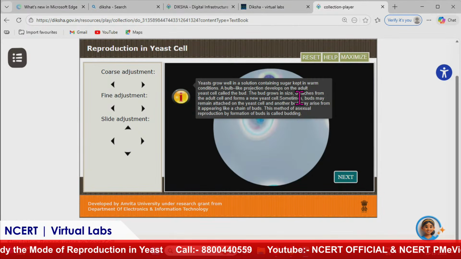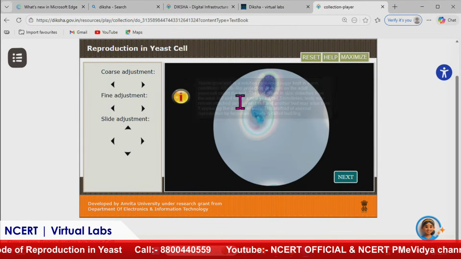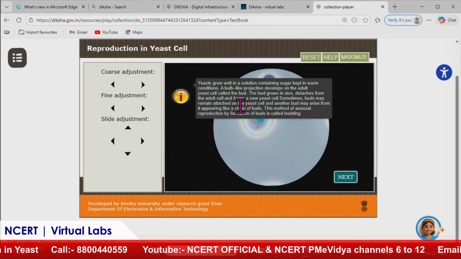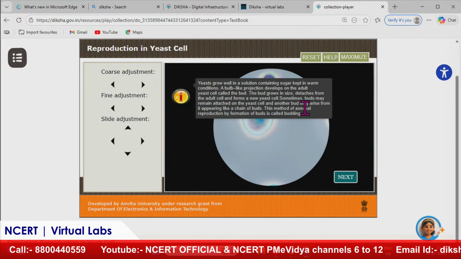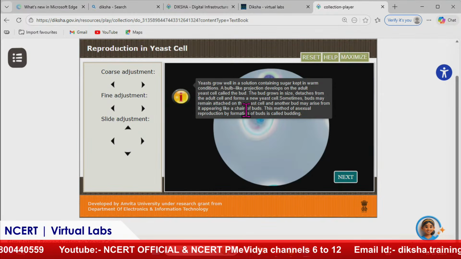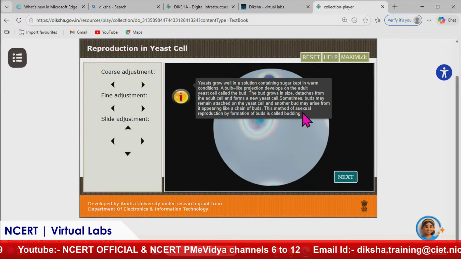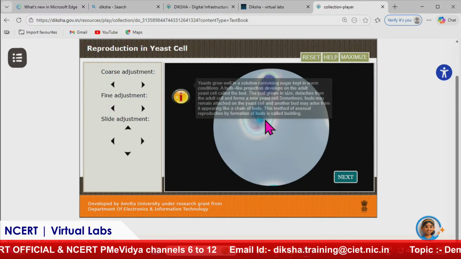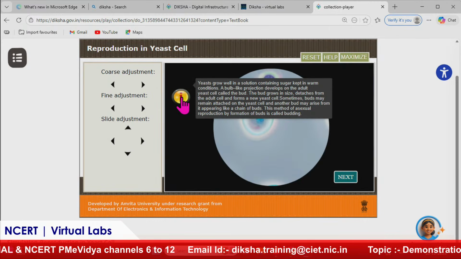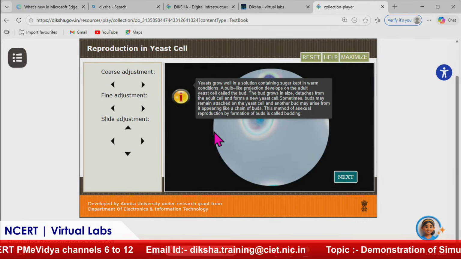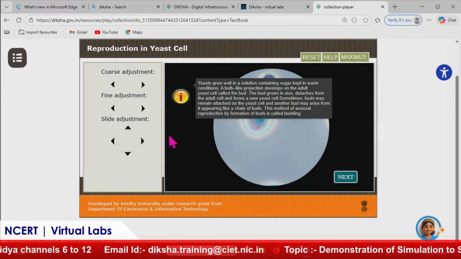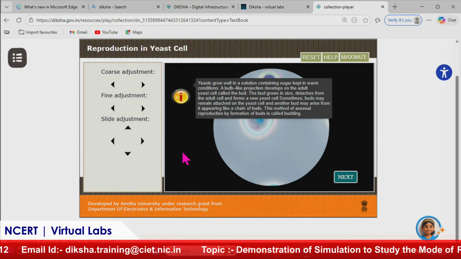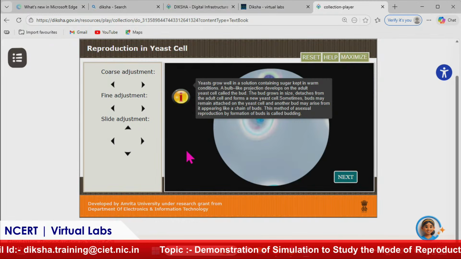A bulb-like projection develops on the adult yeast cell, called the bud, like I have just told. The bud grows in size, detaches from the adult cell and forms a new yeast cell. Sometimes buds may remain attached to the yeast cell and another bud may arise from it, appearing like a chain of buds. We saw a chain of buds as well when I was moving the slide. This method of asexual reproduction by formation of buds is called budding. I can just scroll again. It will disappear on its own.